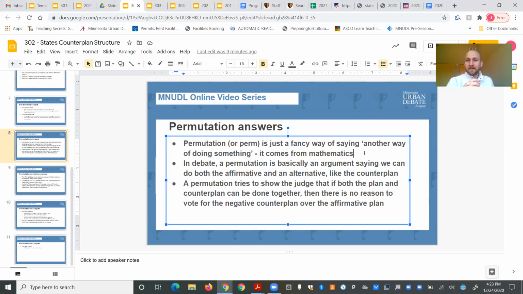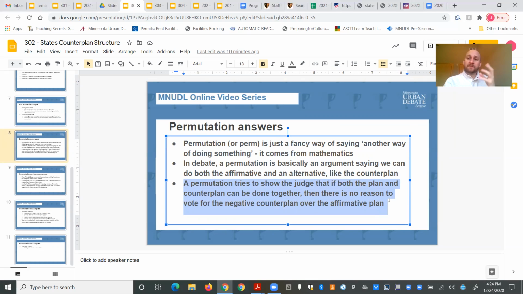So it's not saying like, oh, the affirmative is chocolate, the negative is peanut butter, which one's better? The affirmative can be like, no, we have a permutation. They're both great flavors and they go great together. So the judge should do them both at the same time. And the permutation tries to show the judge that if both the plan and counterplan can be done together, then there's no reason to vote negative for the counterplan over the affirmative plan, right?